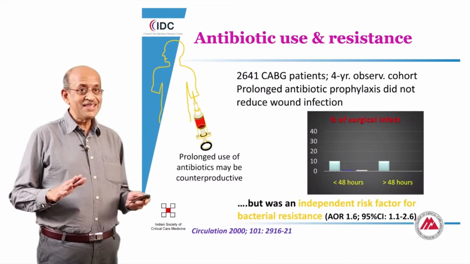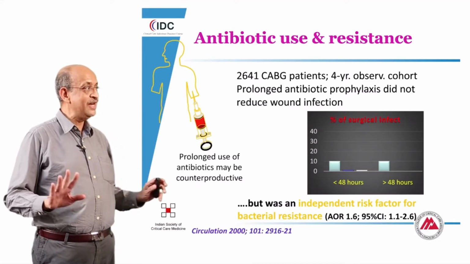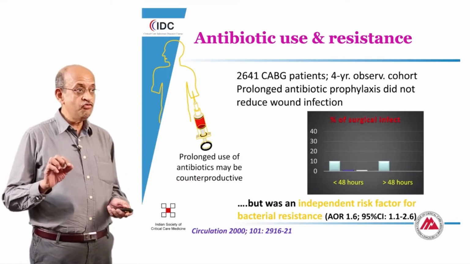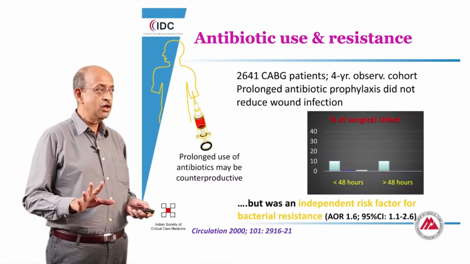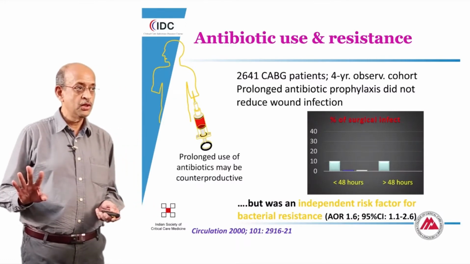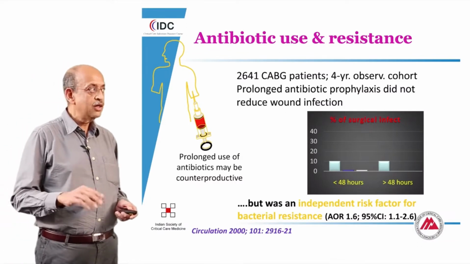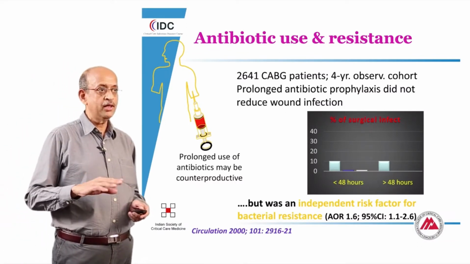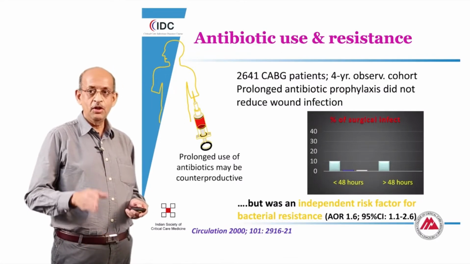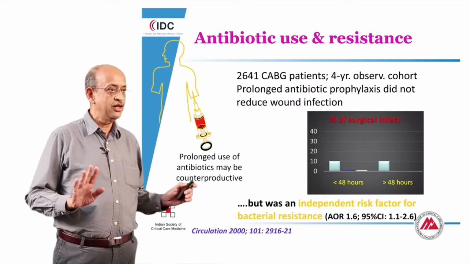This is not associated with any reduction in the rates of infection, as demonstrated in this graph, and there is a strong risk of bacterial resistance from this kind of overuse. So when we use an antibiotic prophylactically, it has to be very strictly limited to the point at which the infection is likely to occur.